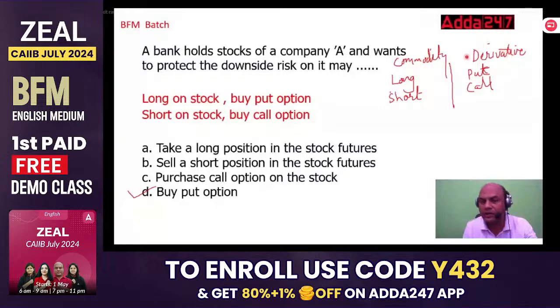See, a derivative is always there for covering the risk in the commodity, covering the downside risk. Okay. So whenever you are long on any share or any commodity, you should be buying put in derivatives. Whenever you are short on any commodity, you should be buying call on this derivative. So here the answer will be what? If the company holds a stock of company A and wants to protect the downside risk, it should buy the put option. Simple. Okay. So buying the put option is the strategy over here.